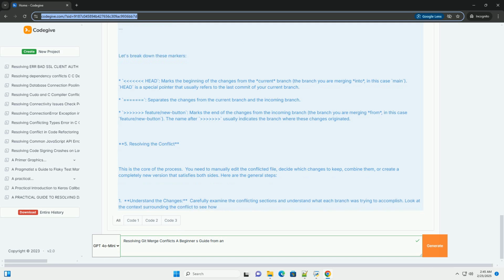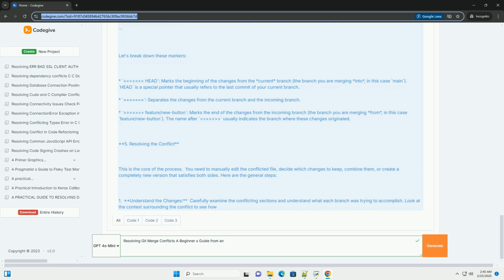Scenario 1, keeping the main branch's change, confirm. You would edit the file to look like this. Scenario 2, keeping the feature/new button branch's change, send. You would edit the file to look like this.